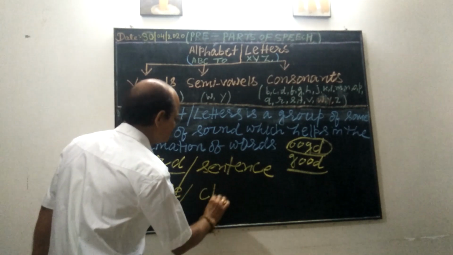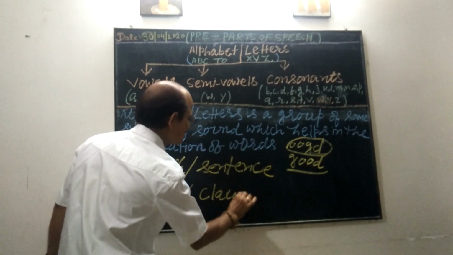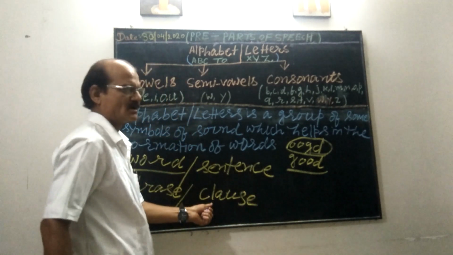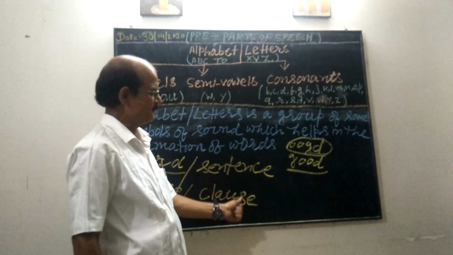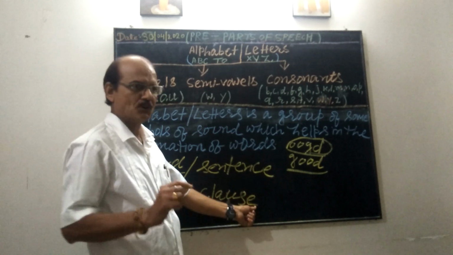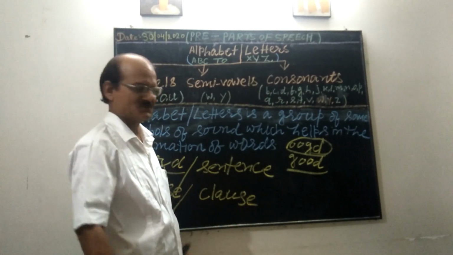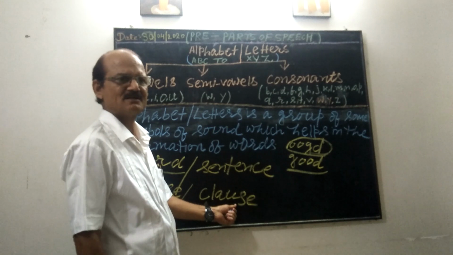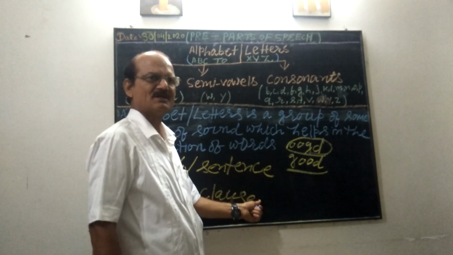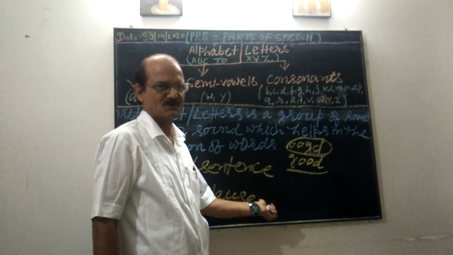Clause. Clause is a group of words which sometimes makes complete sense and sometimes incomplete sense.